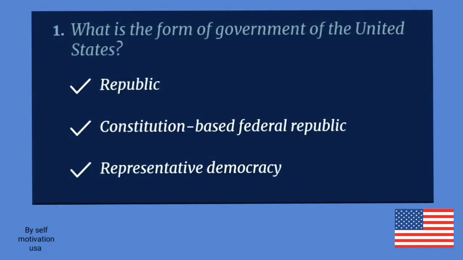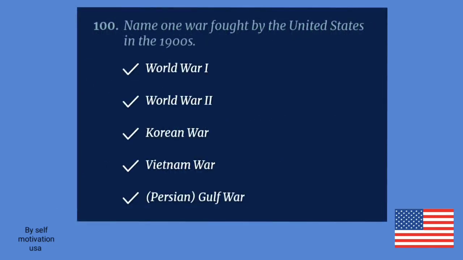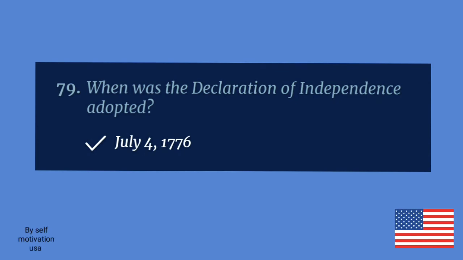What is the form of government of the United States? Republic. Name one war fought by the United States in the 1900s. World War I. When was the Declaration of Independence adopted?